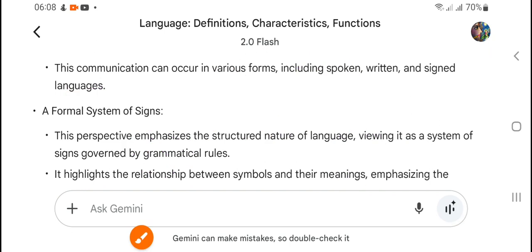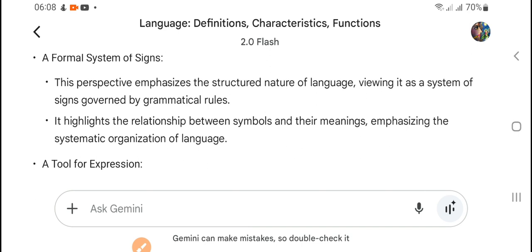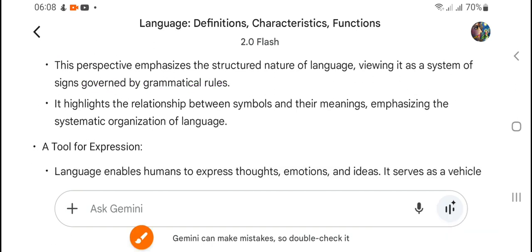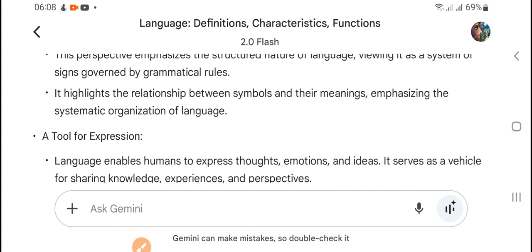Okay, now next is a formal system of signs. Language is a formal system of signs. This perspective emphasizes the structured nature of language, viewing it as a system of signs governed by grammatical rules. So it's a formal system, not informal, governed by grammatical rules. Every language has to follow grammar, then only does it become a language. 'Book, I have a' cannot be said this way.